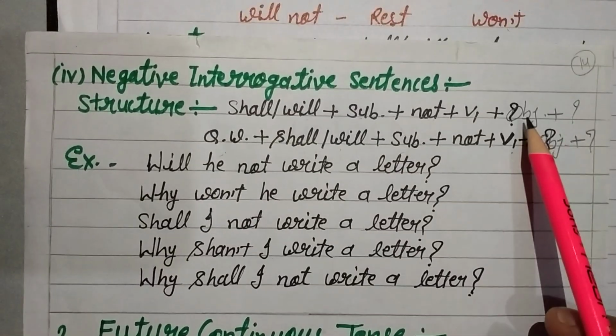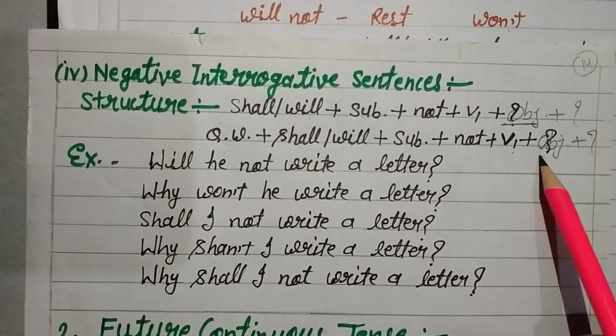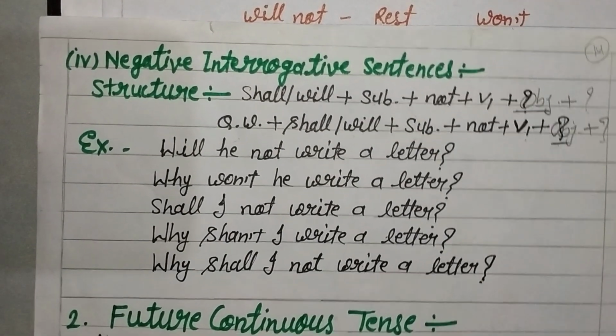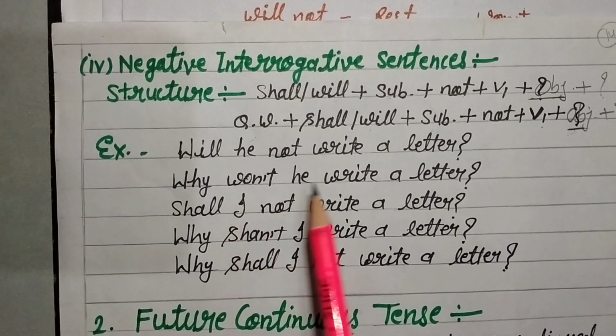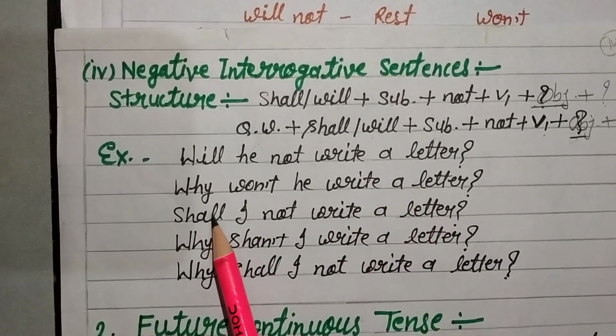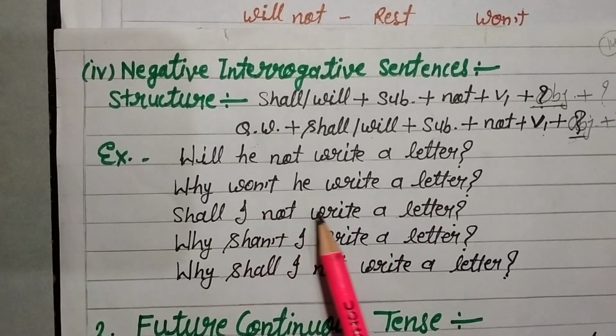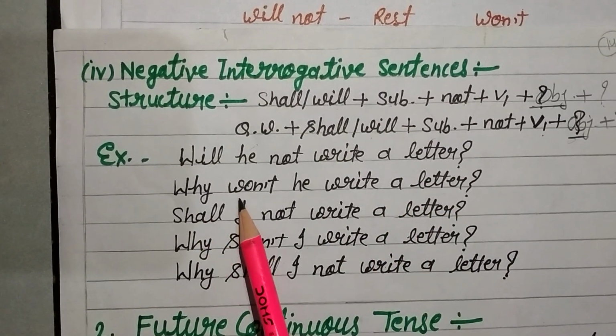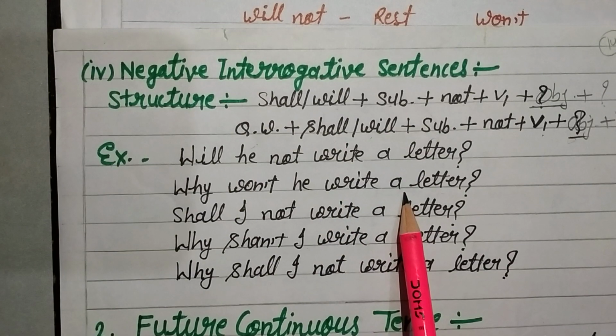See here, object and question mark. So, example, will he not write a letter? Why won't he write a letter? Or why will he not write a letter?